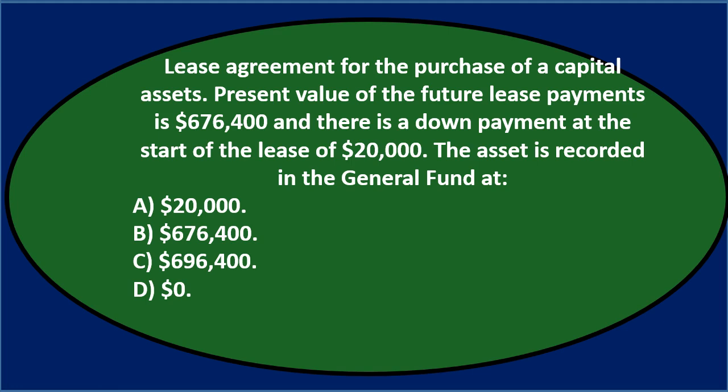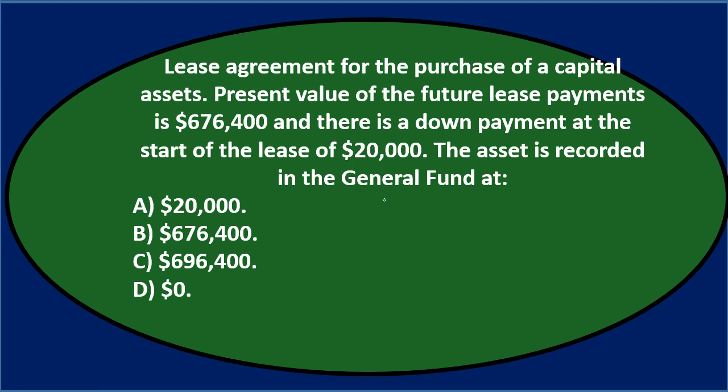So keeping that in mind, present value of the future lease payments is $676,400, and there is a down payment at the start of the lease of $20,000. The asset is recorded in the general fund. So then we want to think, well, where is this being recorded? Government-wide activities, accrual basis, normal. That's what we could feel a little bit better about and would kind of expect in the government-wide activities. Or fund accounting, which possibly is governmental funds with the modified accrual basis, as is the general fund, a governmental fund, modified accrual basis.